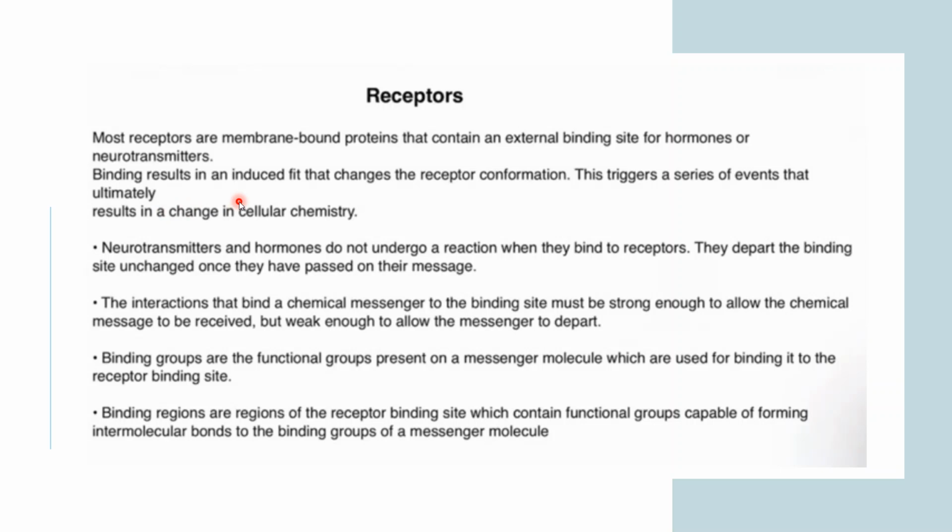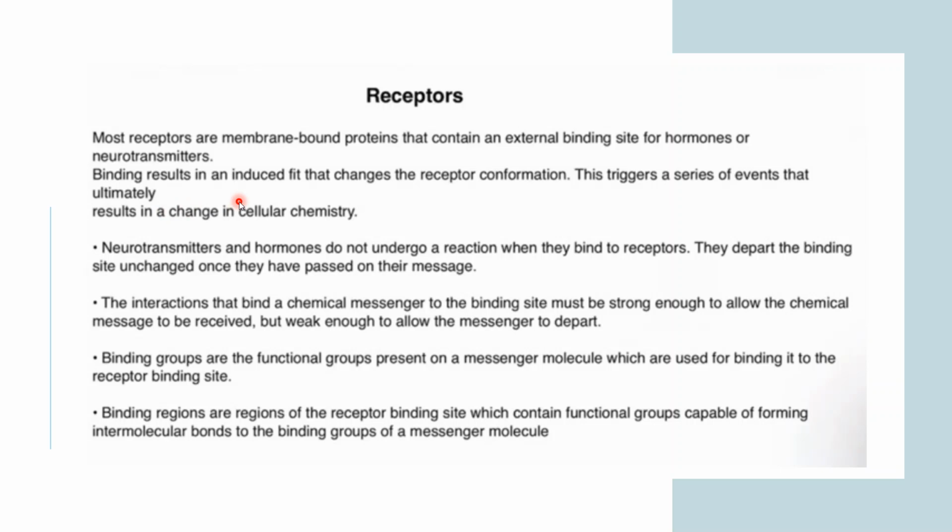In the previous lecture we learned about the lock and key model as well as the induced fit model. If you recall, in the induced fit model there is a conformational change which happens, and then the enzyme-substrate interaction happens.